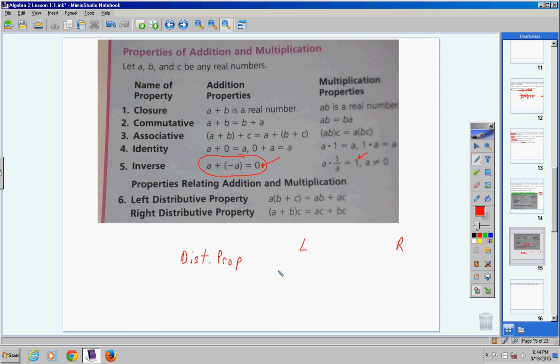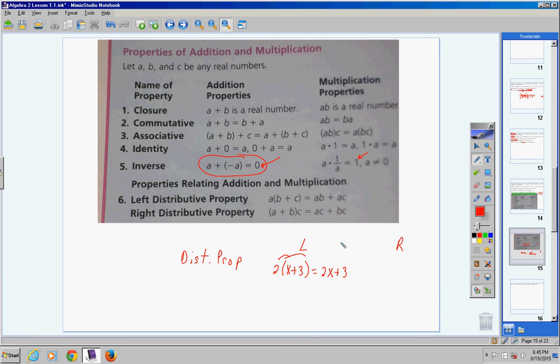A times (B plus C) is like having 2 times (x plus 3). You should have learned that in algebra. Multiply your 2 through. 2 times x is 2x. 2 times 3 is 6. And some of you had Miss Calver, some of you had Miss Walker. That should look familiar, okay? Take the 2 and you multiply it through. That's the distributive property.